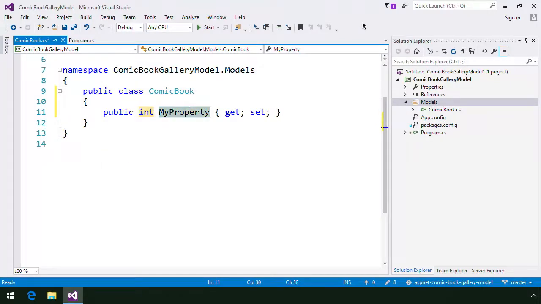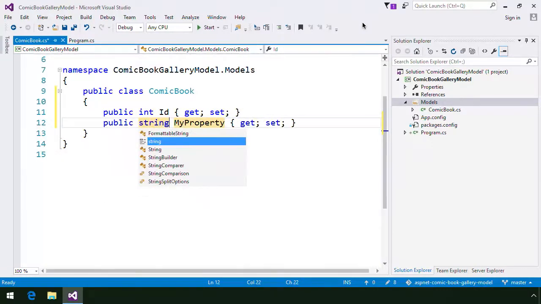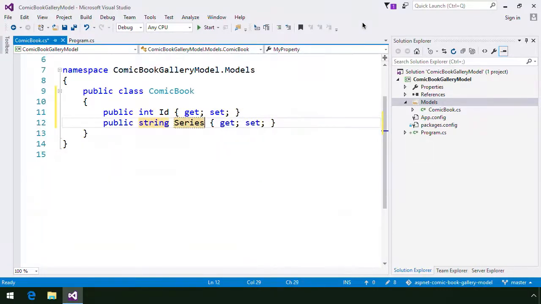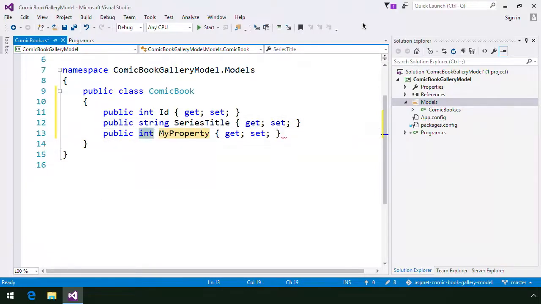An int property named Id. This property will contain a unique value for each comic book in our system. A string property named SeriesTitle. Each comic book belongs to a series. This property is the title of the series that the comic book belongs to. An int property named IssueNumber.